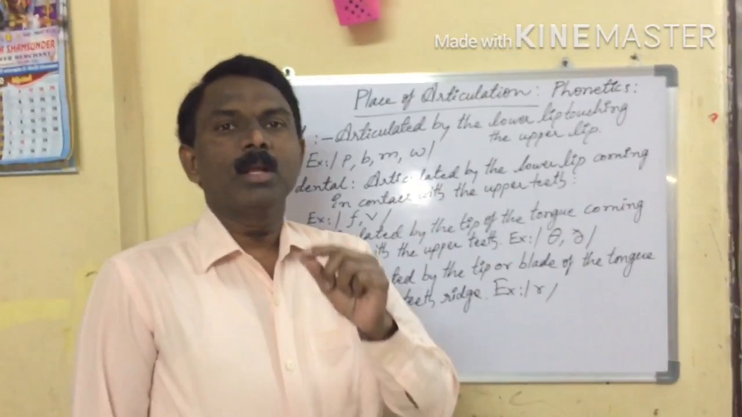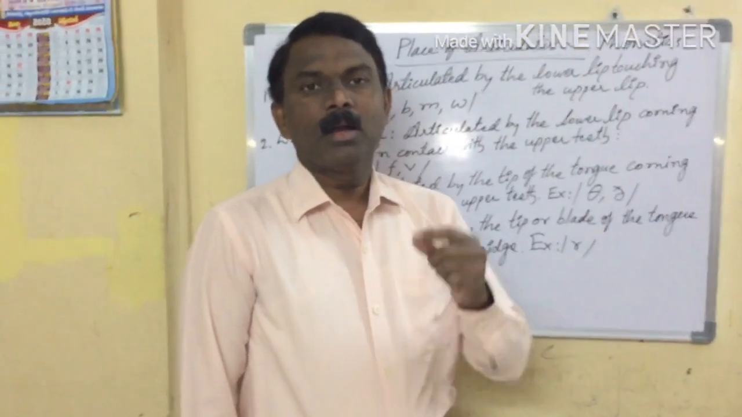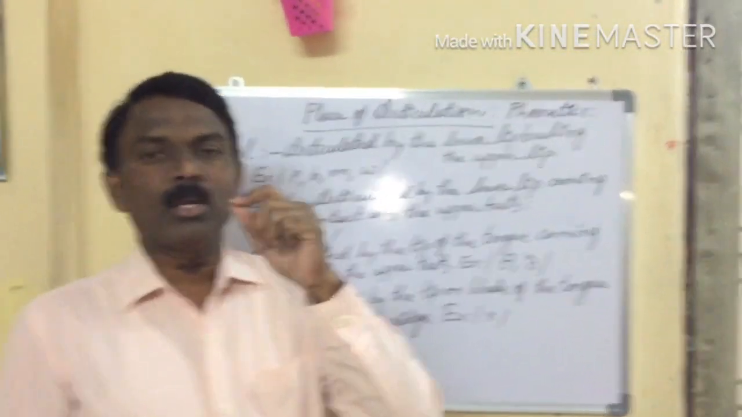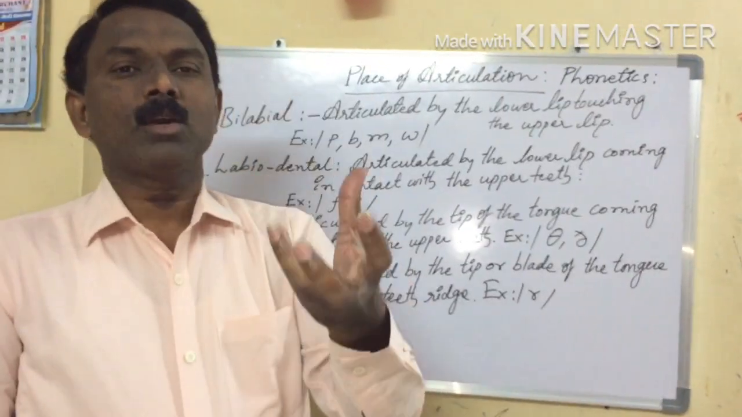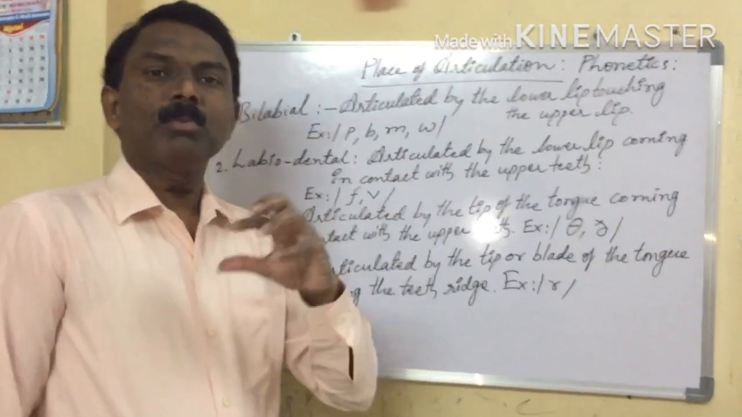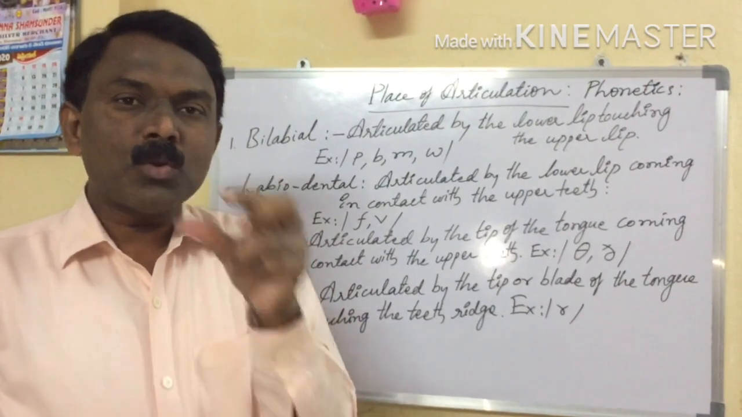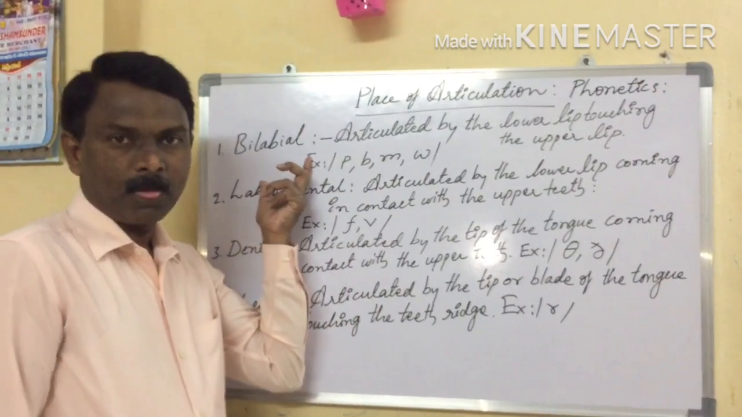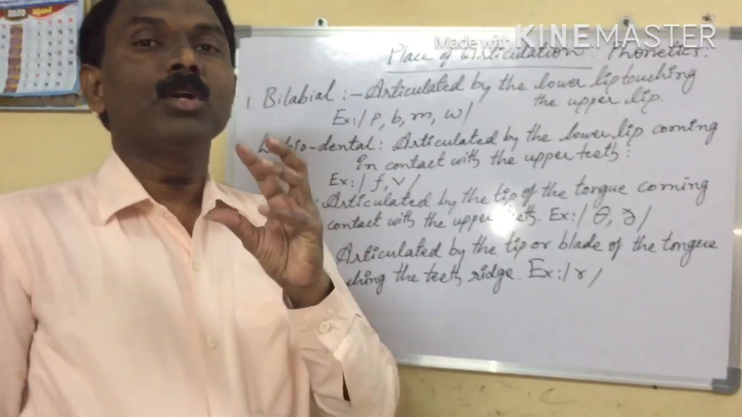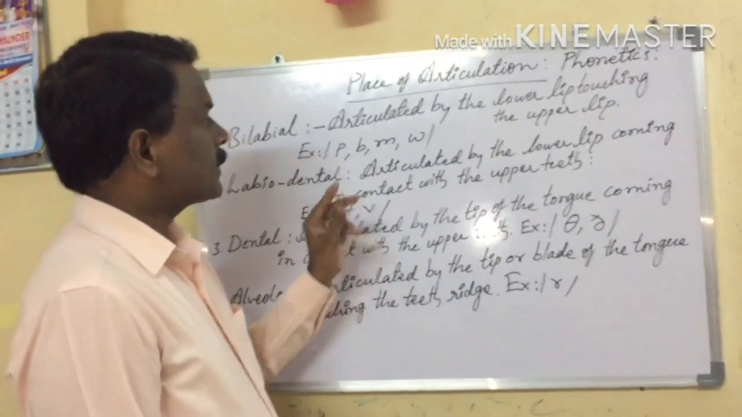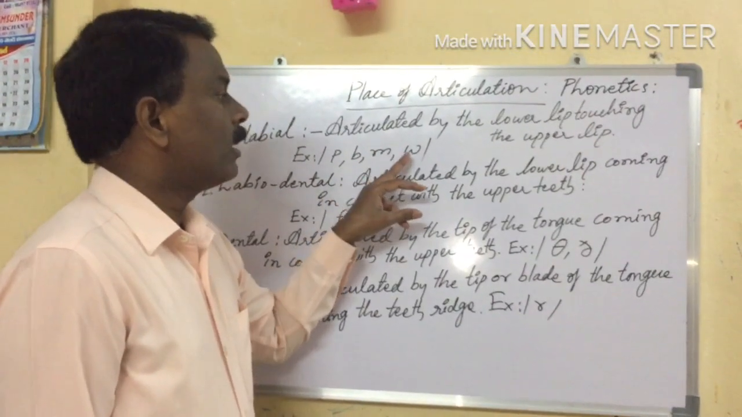Commonly, the lower lip is called the active articulator. The upper lip is called the passive articulator. While producing sounds, when we use two lips, such sounds are called bilabial. What are the sounds produced with the help of two lips? Here let us see: pa, ba, ma, va.